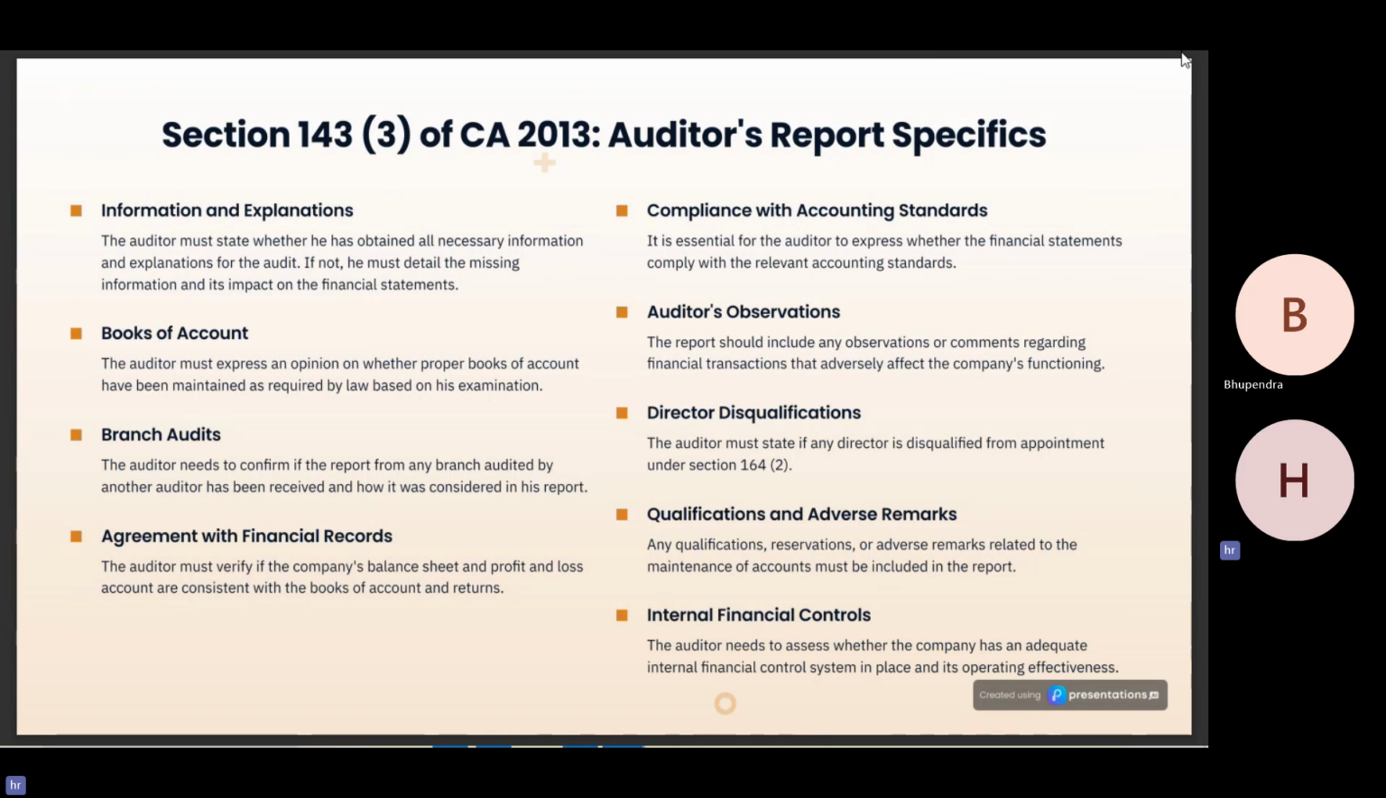The auditor must state if any director is disqualified under the Companies Act, and the auditor needs to assess whether the company has an adequate internal financial control system in place and its operating effectiveness.